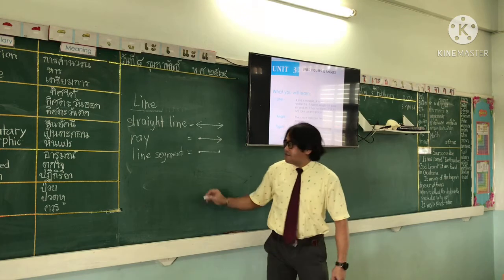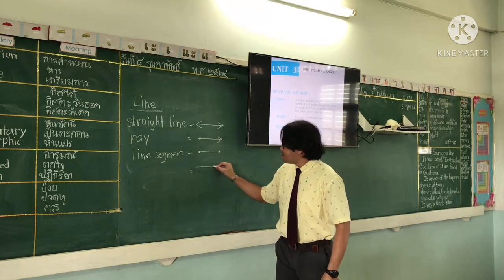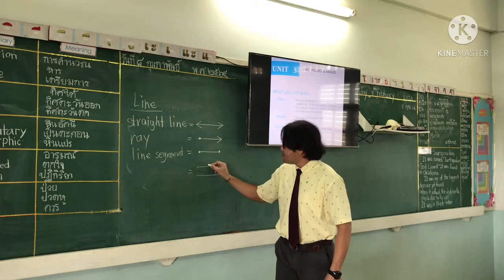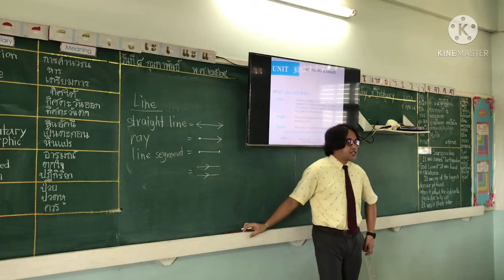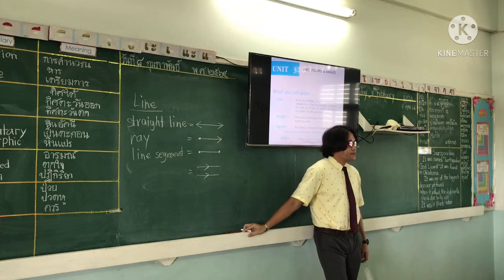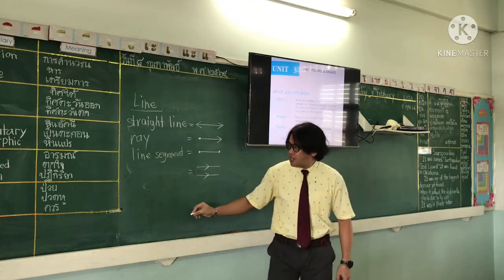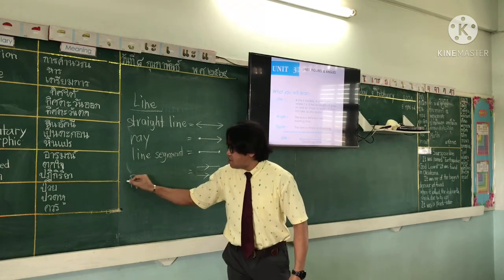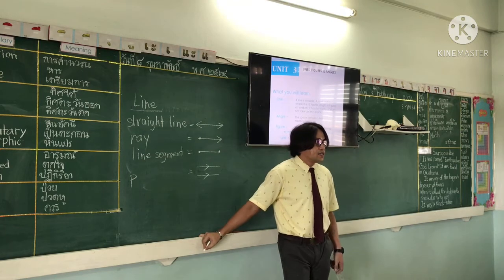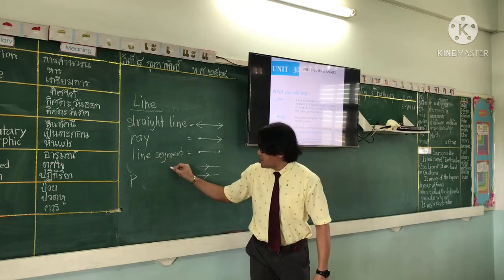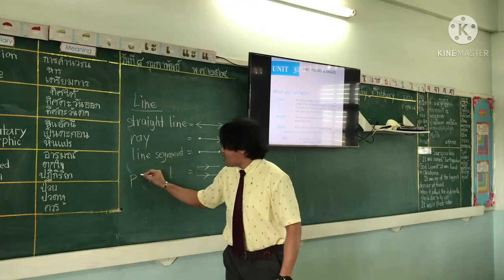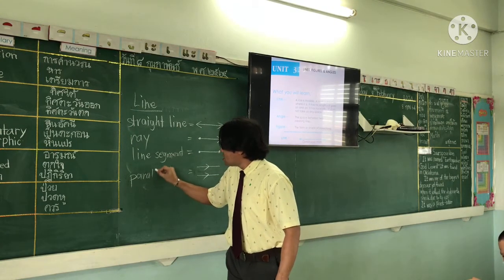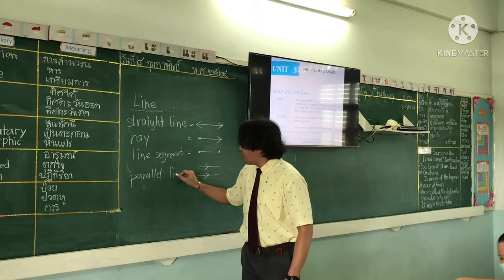How about this one? Two words. The first word starts with letter P, and of course the second word starts with L. Parallel. Yes, parallel. Everybody all together.